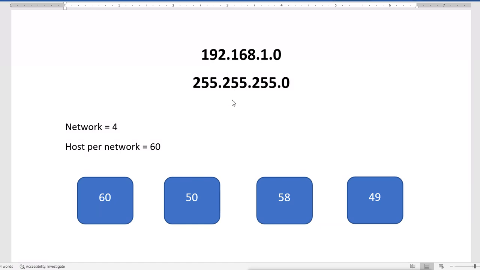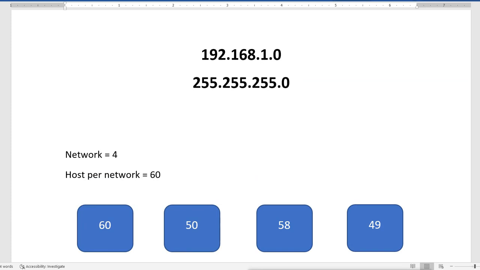When we want to do the subnetting, we will do it by modifying this subnet mask. Now what subnet mask do we have right now? This is the default one. What that means is the first 8 bits are on, 1 2 3 4 5 6 7 8, and that is why we are getting 255.